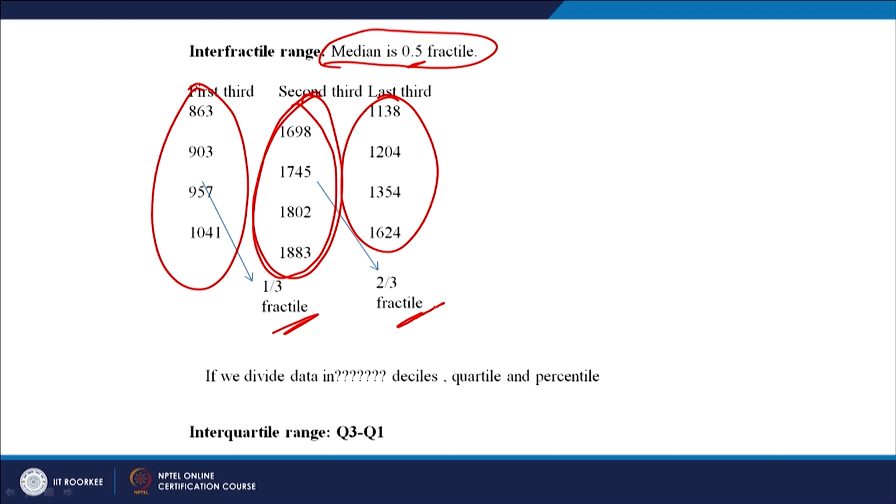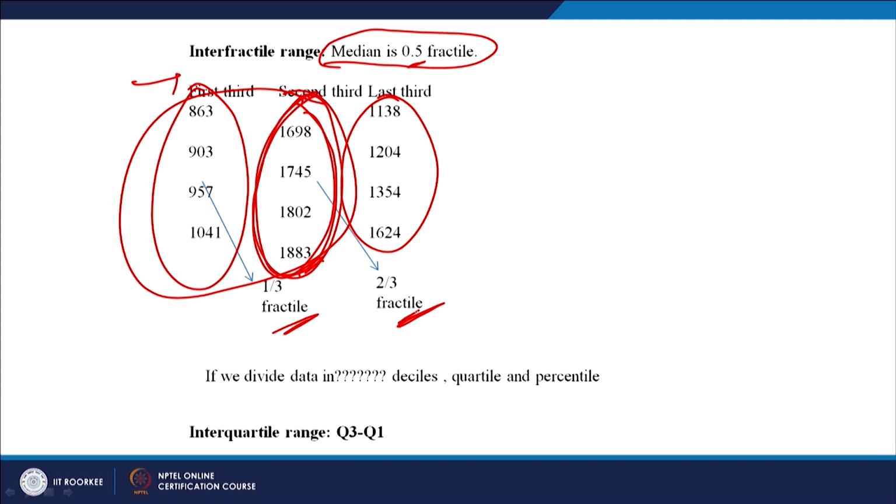So, it is called 2/3 of the fractile. When I say 1/3, it means 1/3 of the total. This is 2/3 up to this point. So, all these are 2/3. So, this is the 2/3 fractile, right.